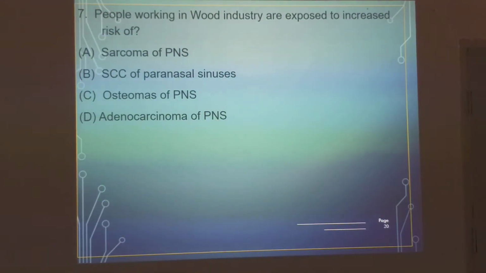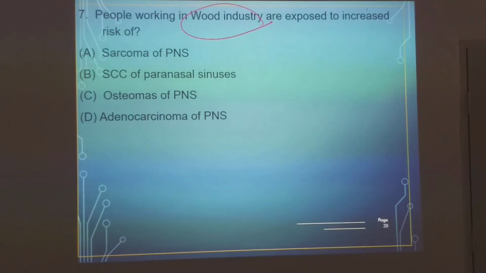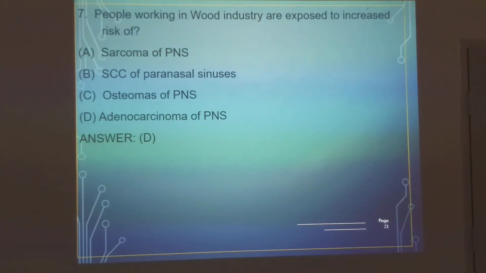Next question. People working in wood industry are exposed to increased risk of sarcoma, squamous cell carcinoma, osteoma, adenocarcinoma. Woodworking industry. The answer is adenocarcinoma. So very important, you have to keep it in mind.